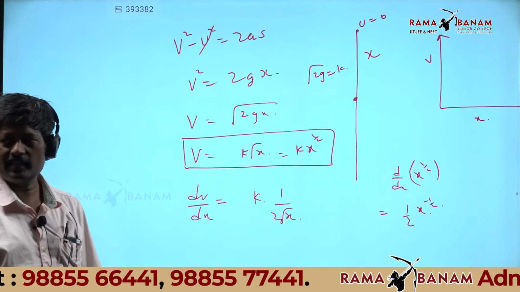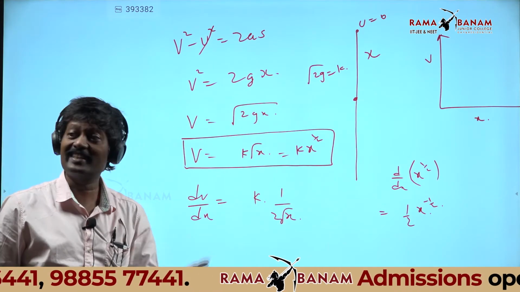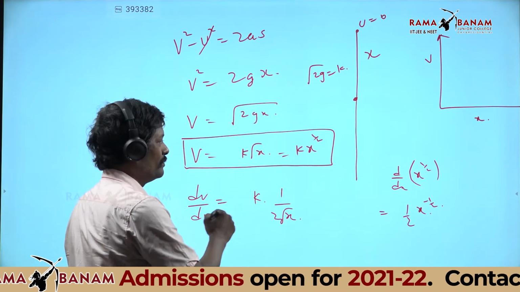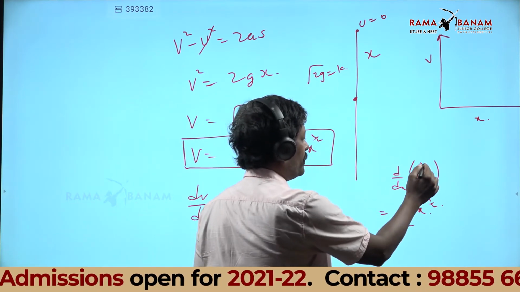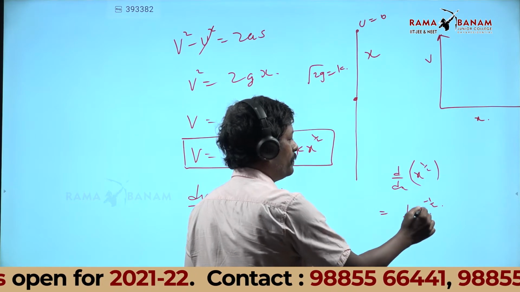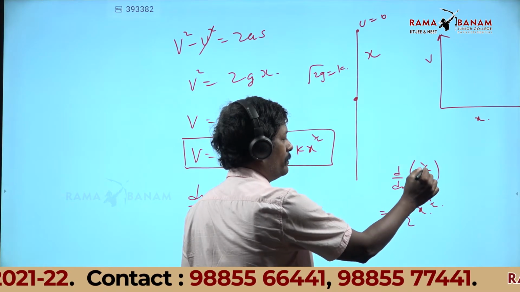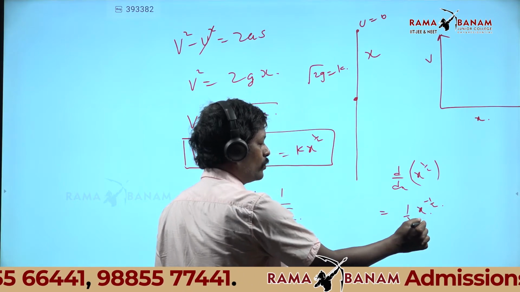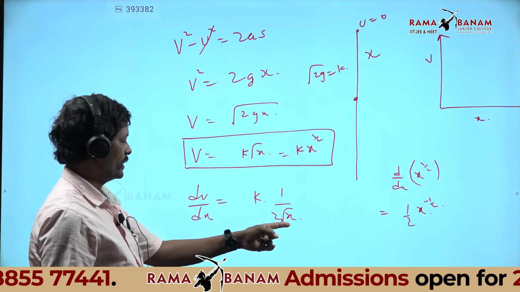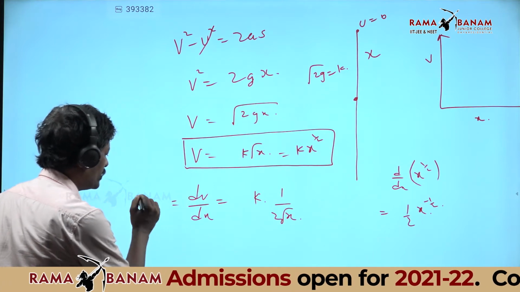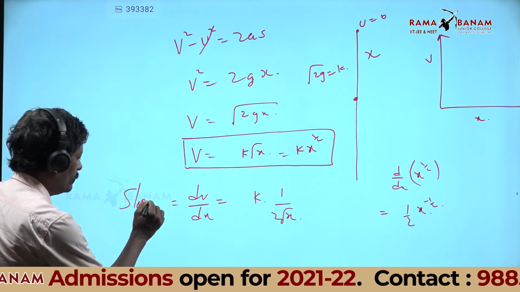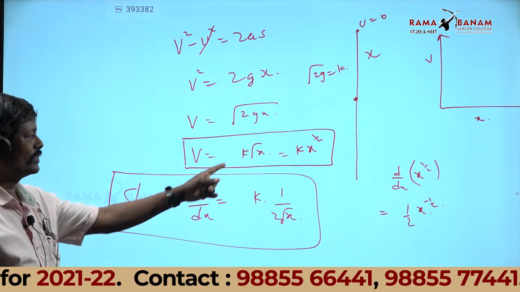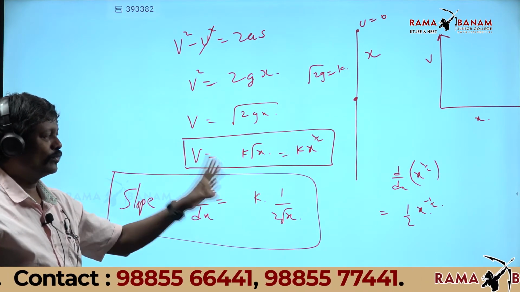So what I have done, let us see. Previously I used the integration formula. Integration I have not taught you yet. I want the derivative: derivative of x power n is n x power n minus 1. 1 by 2 minus 1 is minus half. x power minus half means 1 by root x. So 1 by 2 root x. So is this not the slope? Yes, I got the original equation, and I got the slope equation.